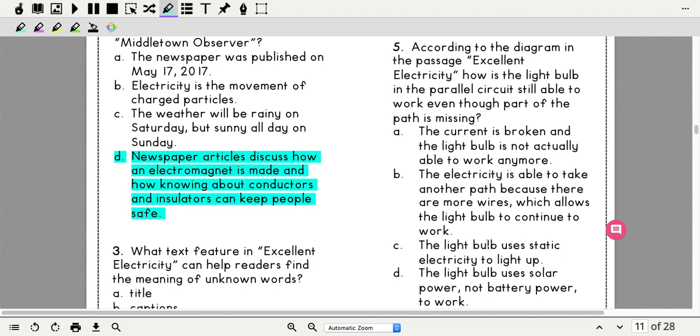So does it talk about static electricity here? I don't see anything next to parallel circuit where it talks about static electricity, so that is not my answer. D says the light bulb uses solar power, not battery power to work. Well, on my picture, I can clearly see the battery, so this one is not my answer either. So I'm going to have to come up here and I'm going to go with B. B is my answer.